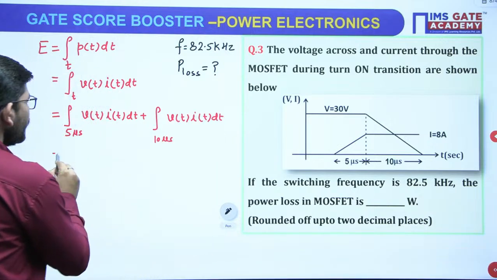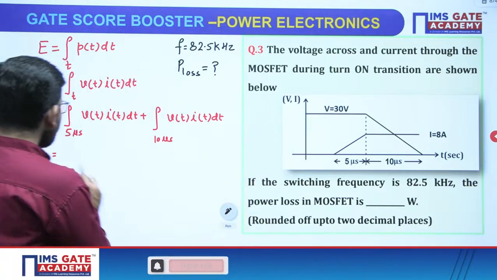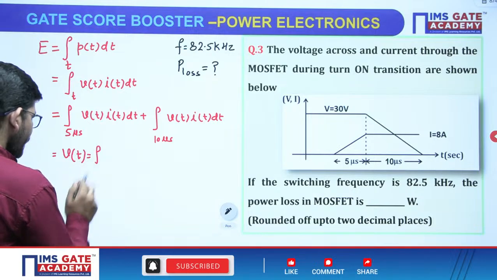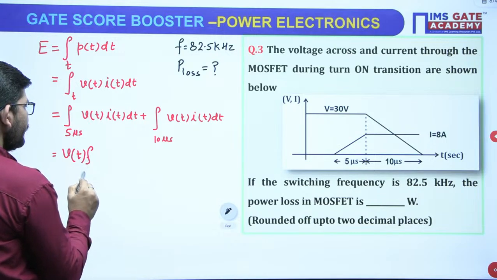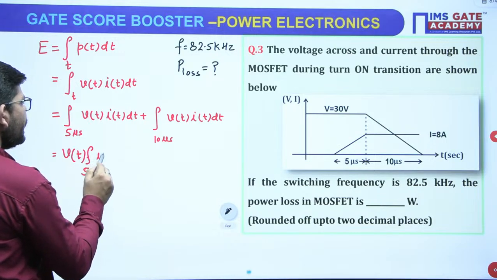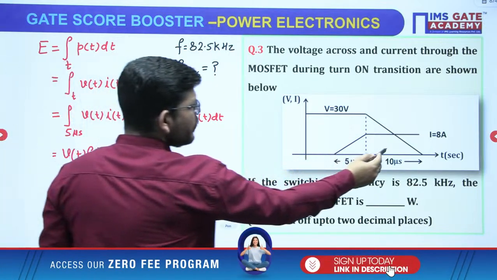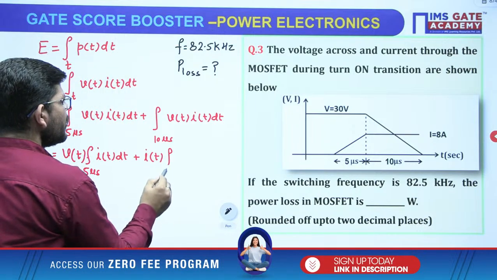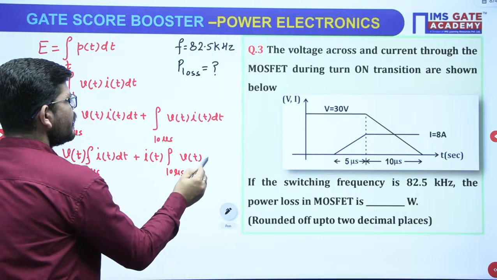Got it? Now for the first 5 microseconds you can see voltage is constant, so you can take voltage out, then it will be It dt. Then for the second part of the circuit you can see current is constant, so you can take current out and it will be Vt dt.